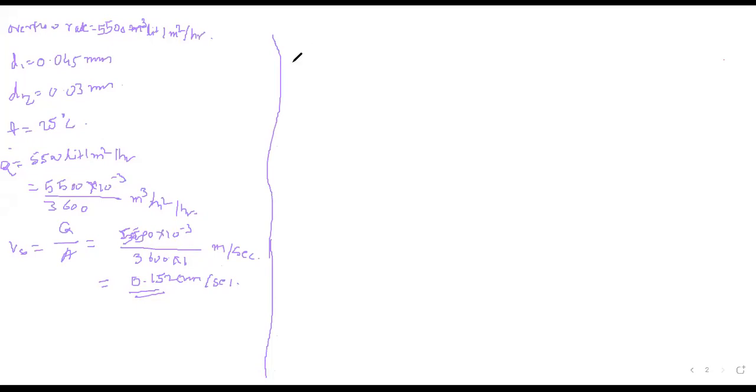Is there anybody else? Okay, hope so. There is nobody. Then for diameter D is equal to 0.045 mm, settling velocity. What is the equation for settling velocity? 418 into bracket SS minus 1 into D square.